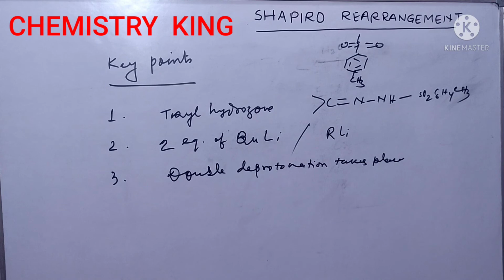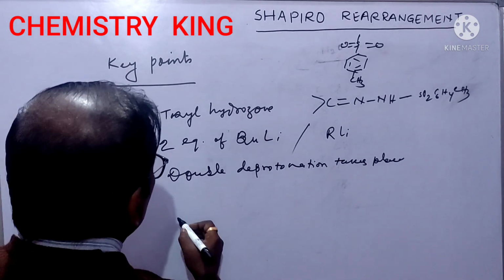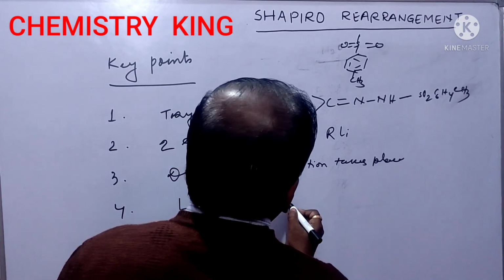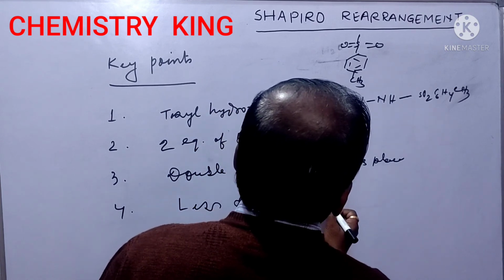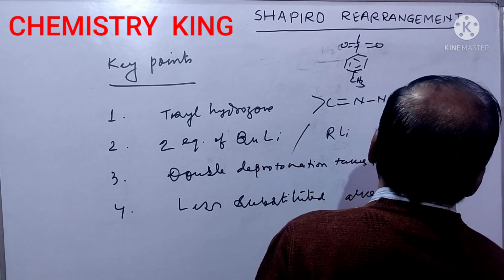And finally, we will write that a less substituted alkene is formed.